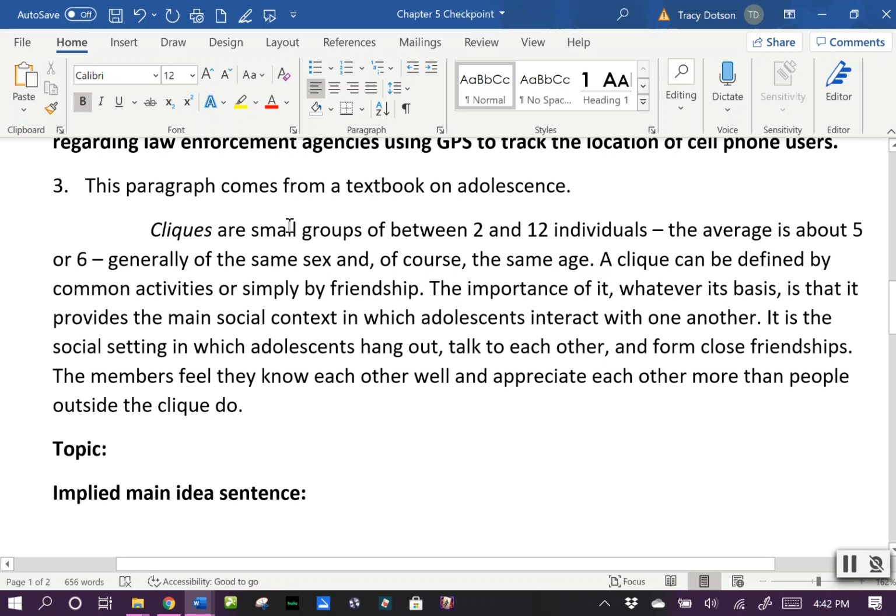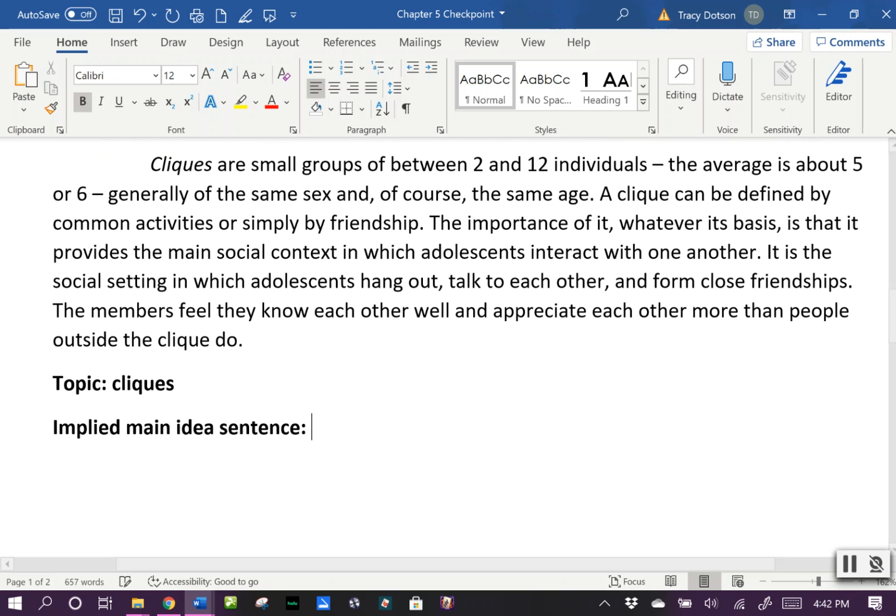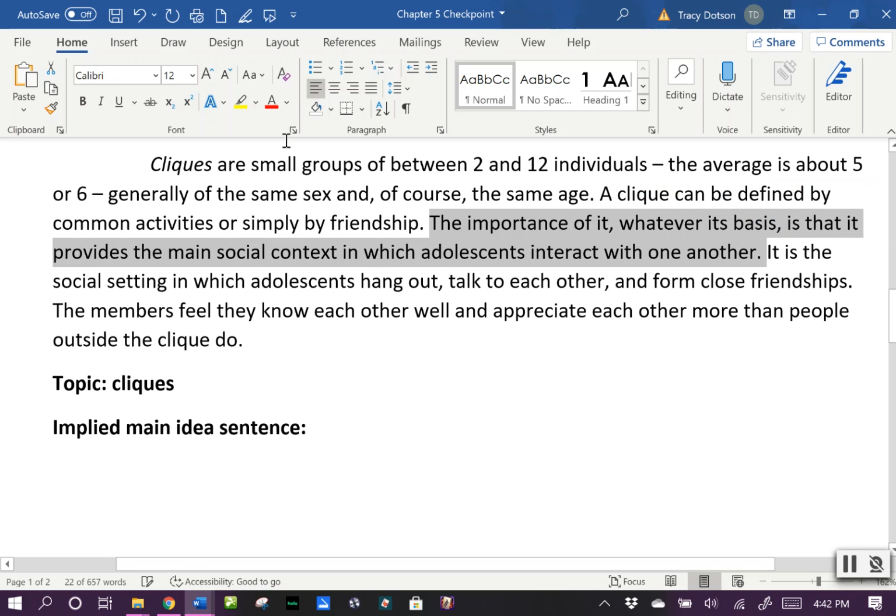Alright, so what are we talking about? We're talking about cliques. Here we have some special print, and that word gets repeated several times throughout. So we're talking about cliques, and what do we want to say about cliques? We're defining them, okay? We actually have a sentence in here that defines them really well. But for the topic, they use one of our pronouns. So we got to replace that.